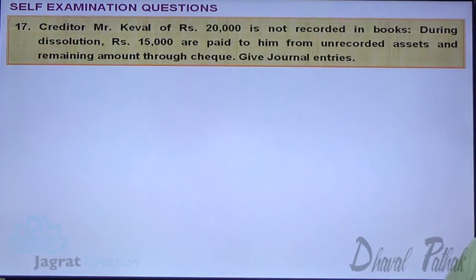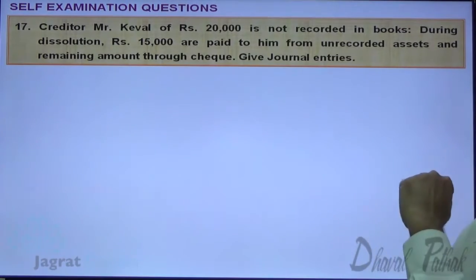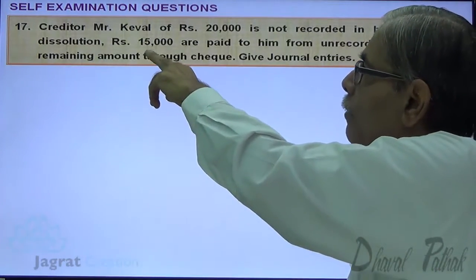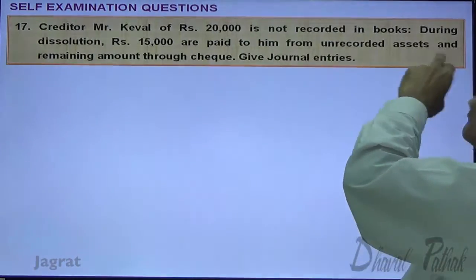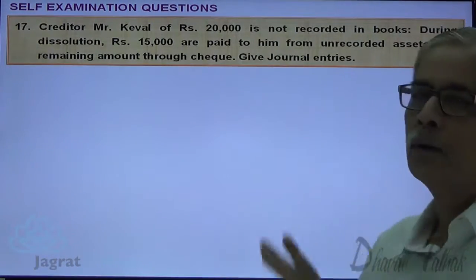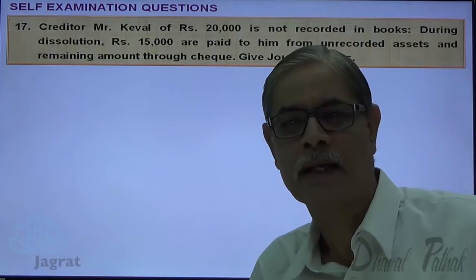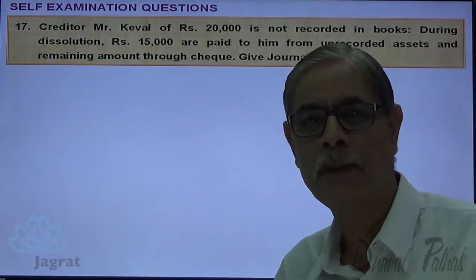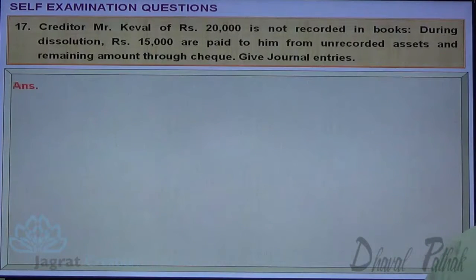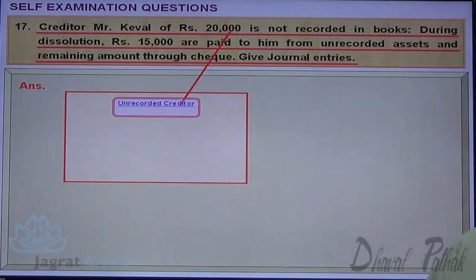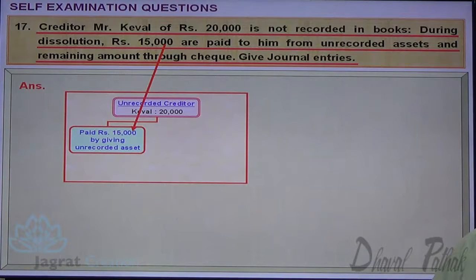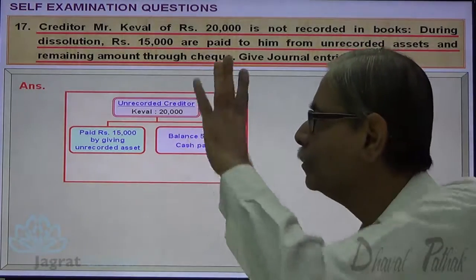A creditor, Mr. Keval, of 20,000 is not recorded in the books. During the dissolution, 15,000 is paid to him from the unrecorded asset and the remaining amount is paid by check. Here also the same type of transaction is there. Asset is given for payment of liability. Observe it. Unrecorded creditor 20,000. 15,000 given by way of unrecorded asset. Balance 5,000 paid.